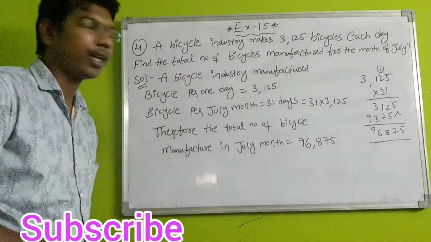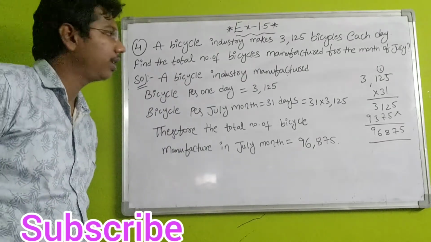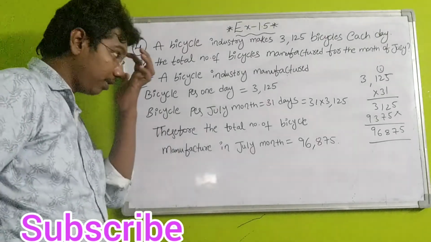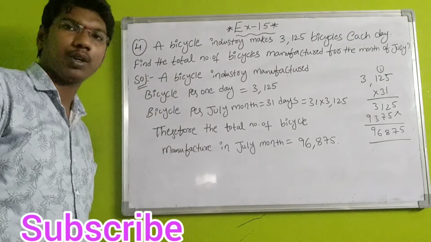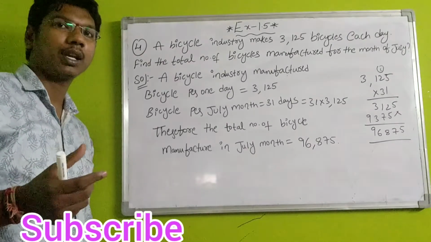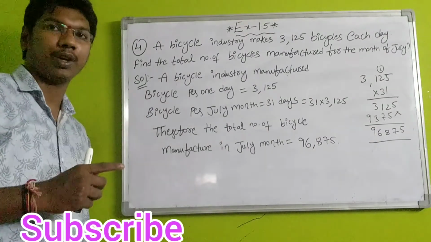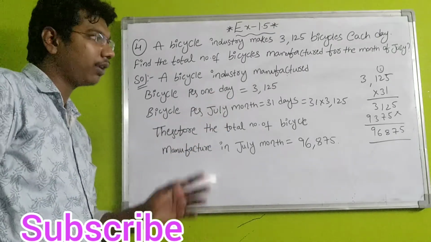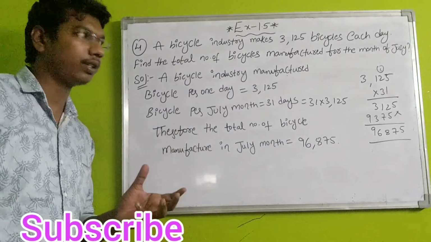Okay students, question number 4 is: a bicycle industry makes 3,125 bicycles each day. Find the total number of bicycles manufactured for the month of July. First write given: a bicycle industry makes 3,125 bicycles per one day, means daily 3,125 bicycles that company is manufacturing. Next, bicycles per July month we have to find. July month contains a total of 31 days. Now we have to find in the overall July month how many cycles are manufactured. That is our question.